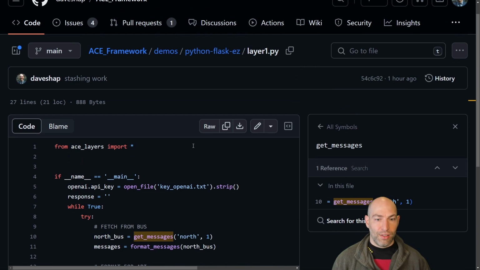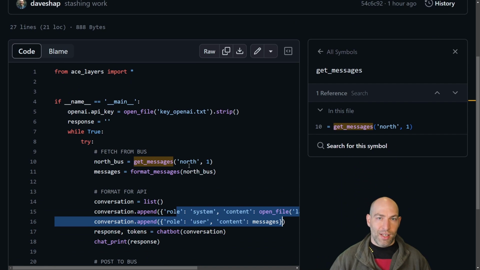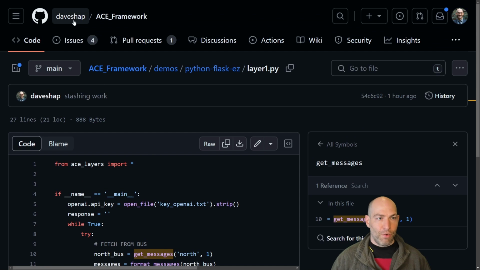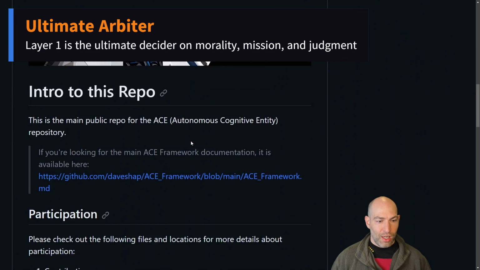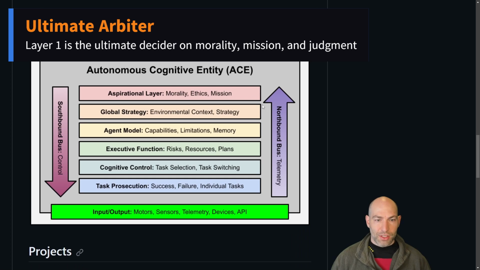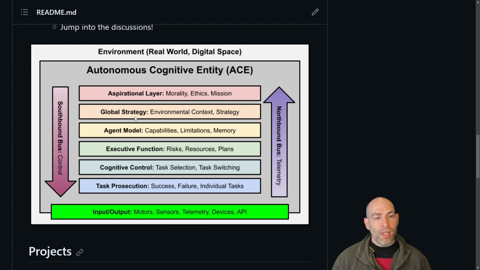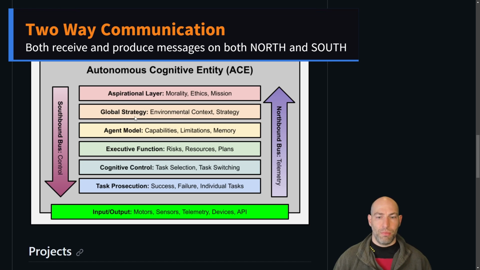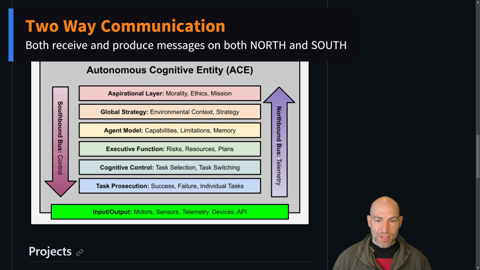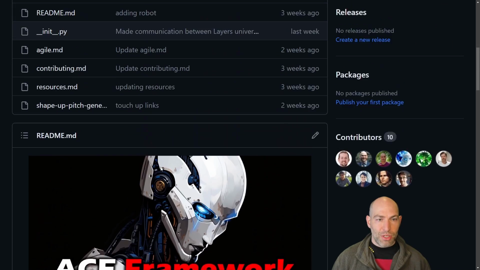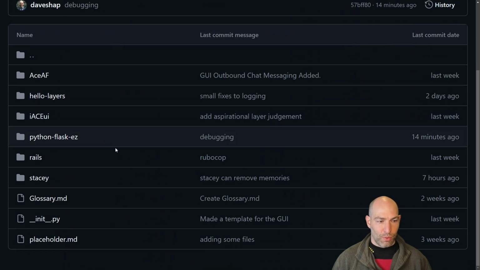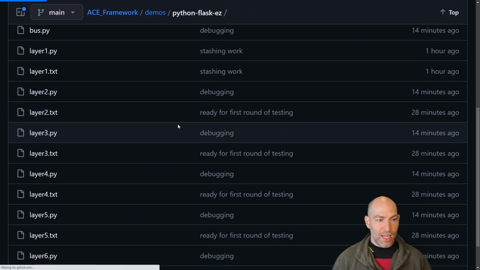Now, one thing I want to point out is that layer one is unique because it's at the top. It is the top of the loop, and therefore it does not have anything coming from northbound. So basically, it's a one-way street. It gets messages on the northbound bus and then puts messages on the southbound bus. Now, every other layer, except for the I/O layer, has two-way communication with each bus. So the global strategy layer receives messages from the northbound bus and the southbound bus, and then also produces messages on the northbound bus and southbound bus. So that might sound confusing. So let me show you that code, because it's actually relatively straightforward code. And it'll make sense in just a moment.